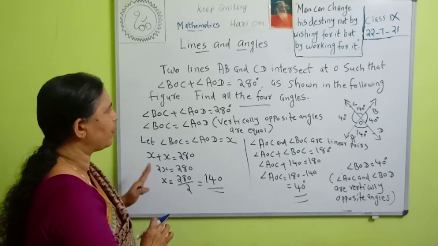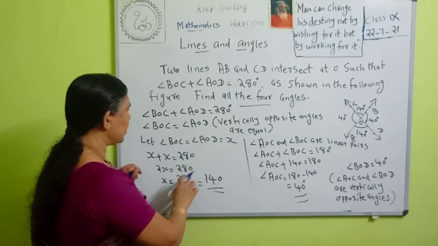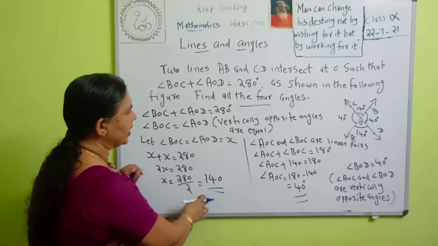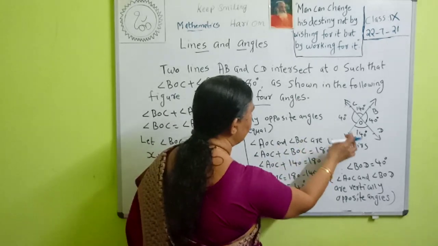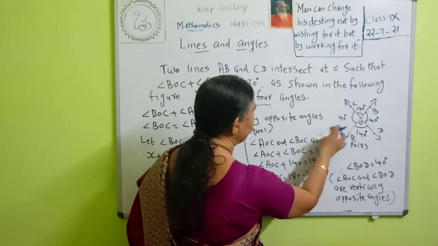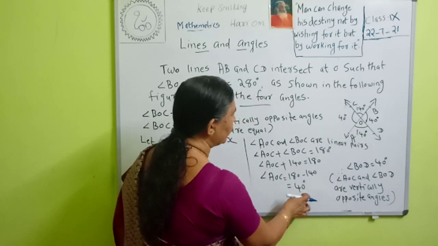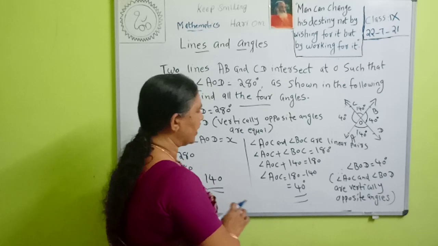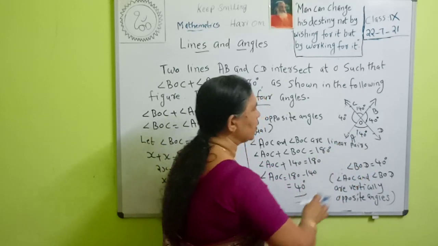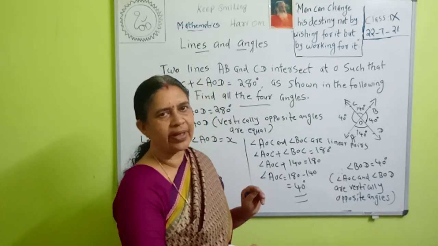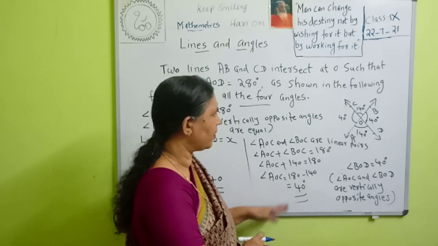Therefore, we find all four angles of this figure. What are the angles? Angle AOD is equal to 140 degrees. Angle AOC is equal to 40 degrees. Therefore, angle BOD is also 40 degrees. Why? Because they are vertically opposite angles. So, we got all four angles of this figure. Okay.